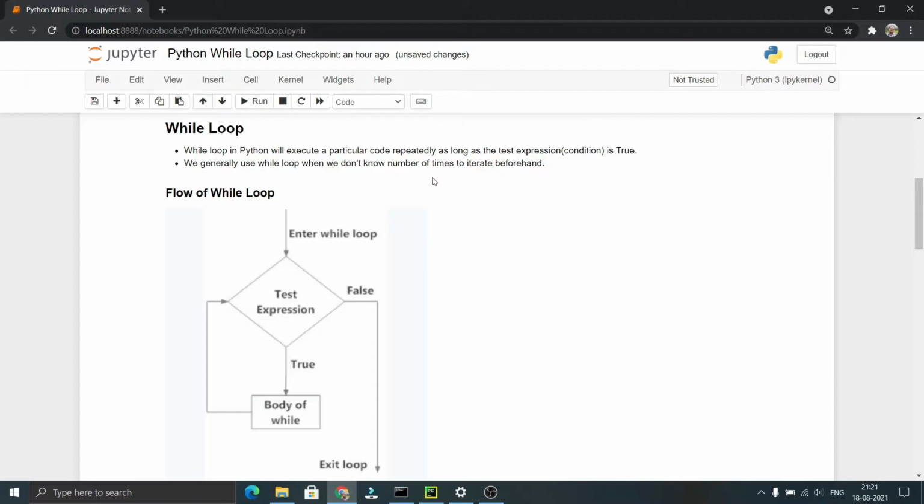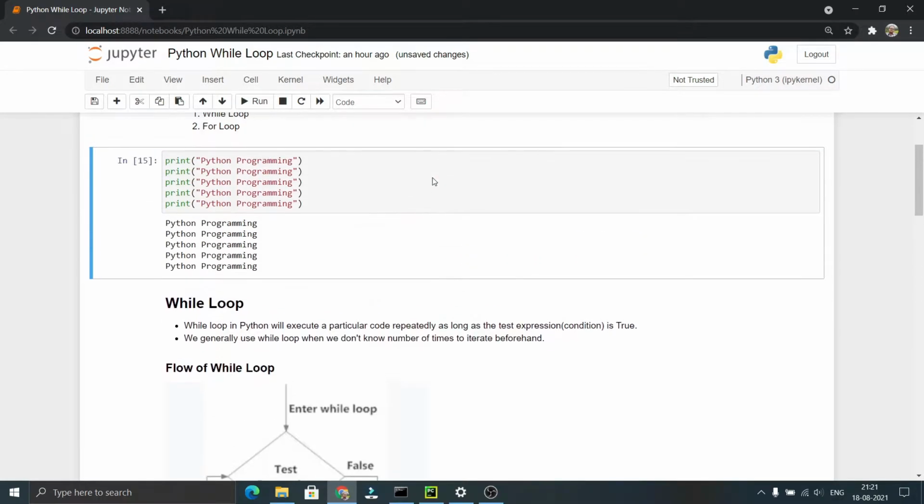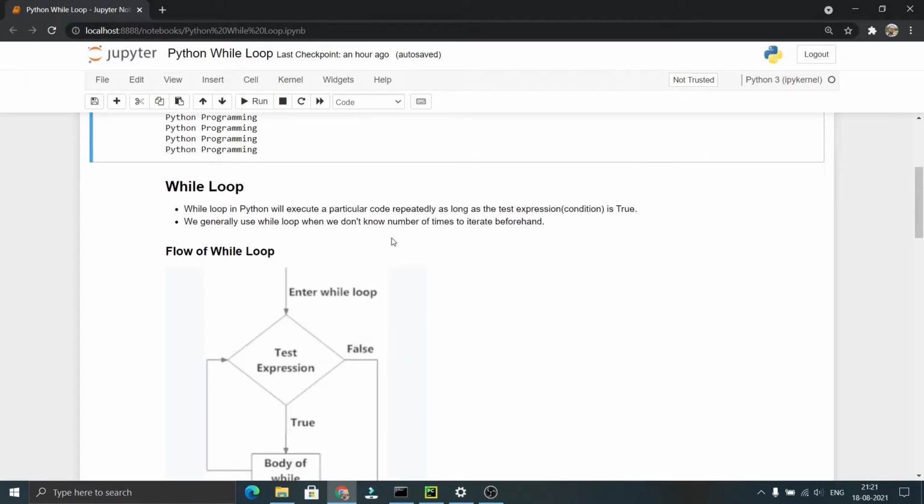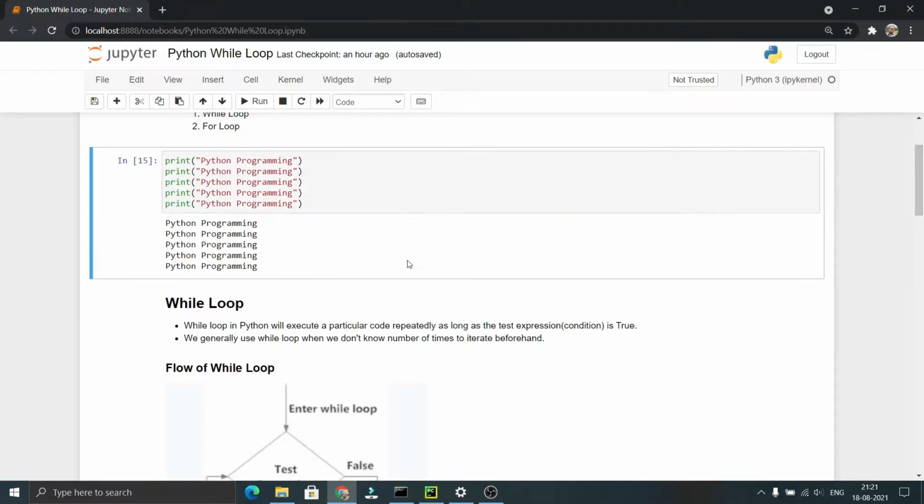We have two types of loops, right? For loop and while loop. When will we use the while loop? We use a while loop when we don't know beforehand the number of times we have to execute the statements. In the above case, for example, we don't know how many times to print Python programming. Then we use the while loop. If we know the number of times we want to print Python programming, we will use the for loop.